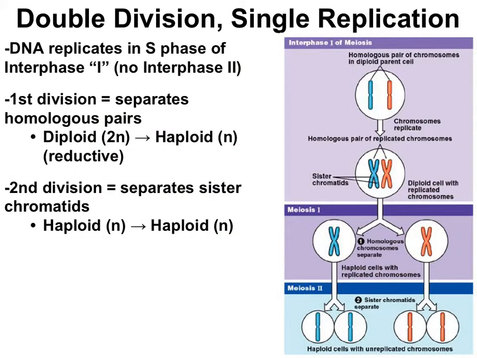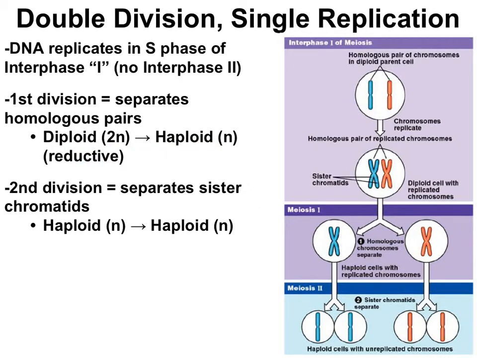So meiosis is different because meiosis is two divisions, but the thing to be aware of is that meiosis has only one replication of DNA. Normally, cells have two of each chromosome. During S phase of interphase 1, the DNA is copied. Then, the first meiotic division separates the homologous chromosomes. The first meiotic division changes the diploid cells into haploid cells.